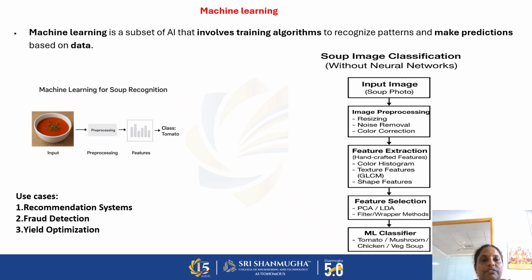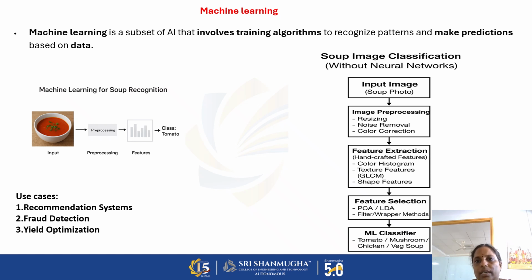Then we need to find the features. We have to explicitly find the features. What are the features? For example, the color of the soup, the picture of the soup, and the ingredients used for making that soup. All these features we have to give. Based on that, it will give the classification, whether it is a tomato soup or any other soup. This is how the machine learns to predict or make decisions about soup classification.